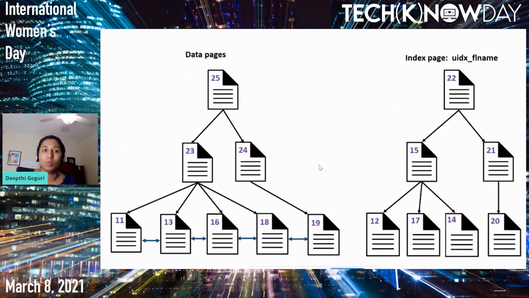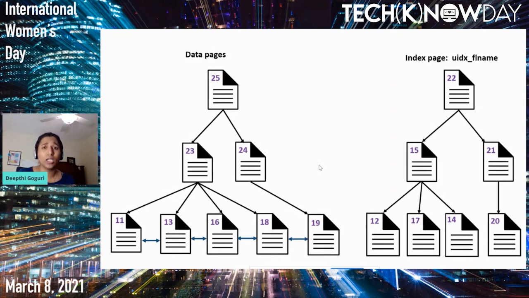Now, this is how our clustered index looks like, on the left side. We have the root page, which will just point the clustered index key to two different intermediate pages, page number 23 and page number 24. These intermediate pages, 23 and 24, will just have the clustered index key value and a pointer to the page where that clustered index key is located.